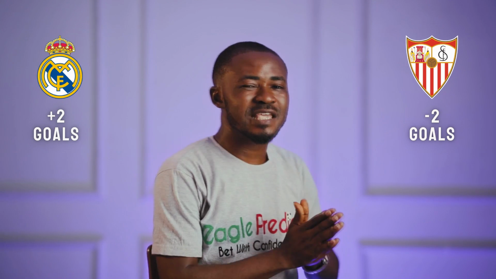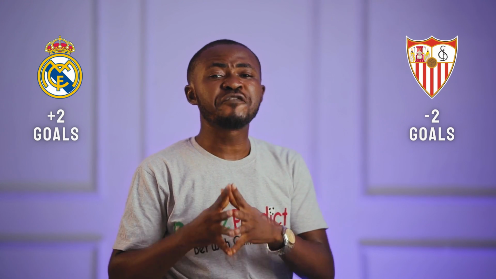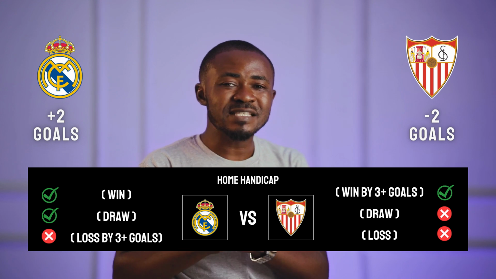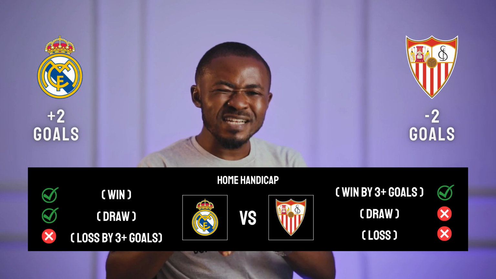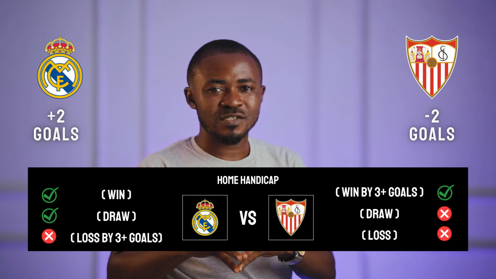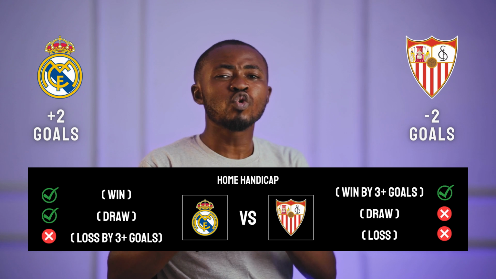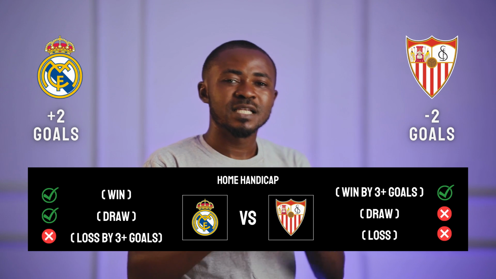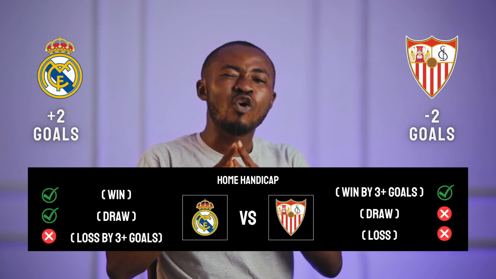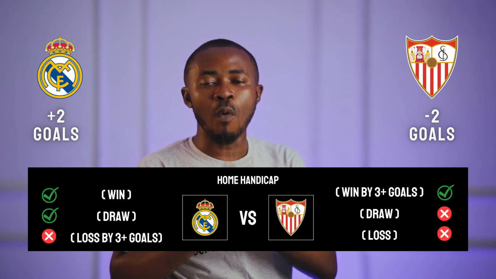Under the European handicap, the second one is the home handicap. In this case, let's take the same example with the Real Madrid versus Sevilla's case. If you now give Real Madrid a 2-goal advantage before the start of the match, it means that if Real Madrid wins the match, your bet is won. If Real Madrid draws the match, your bet is won. You are only going to lose your bet if Sevilla, the weaker team, comes around to beat Real Madrid by a goal margin of 2 goals or more.